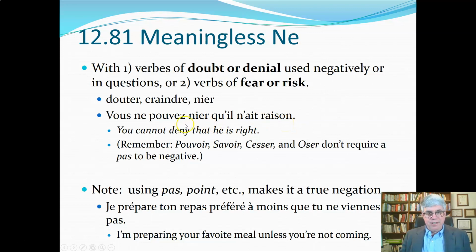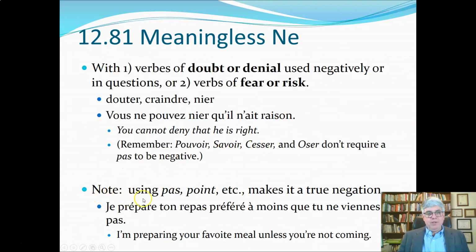This sentence is really pretty tricky there with the two ne's and the que, and then plus the fact that nier kind of sounds like the opposite of deny, but it's not. It's deny. This is a pretty tricky sentence.